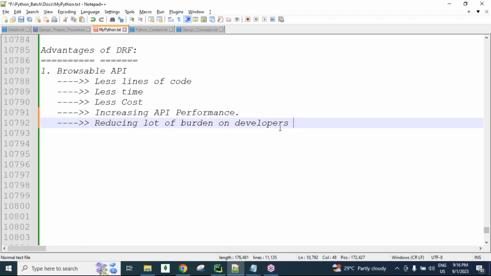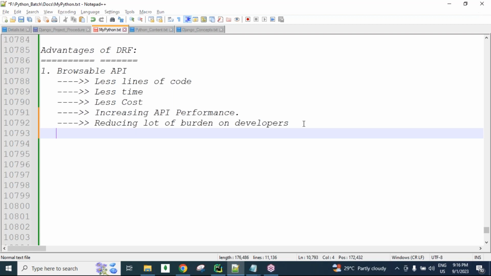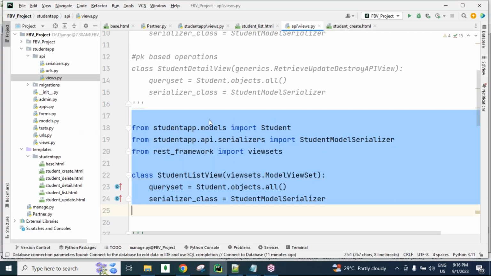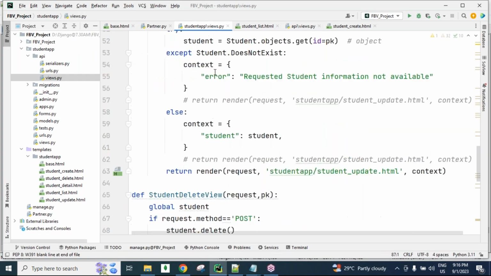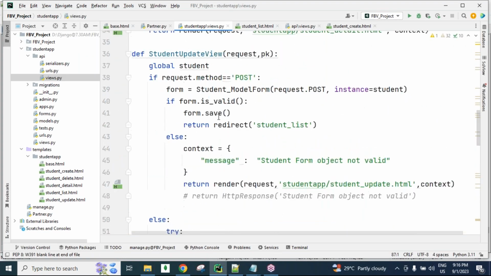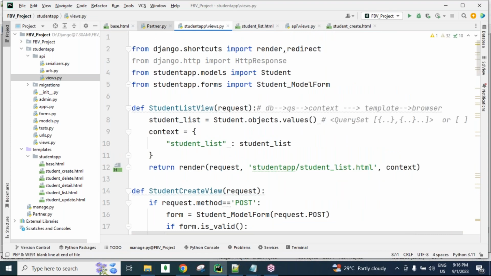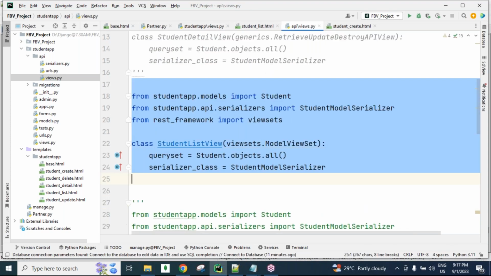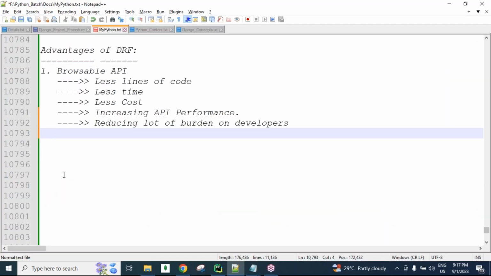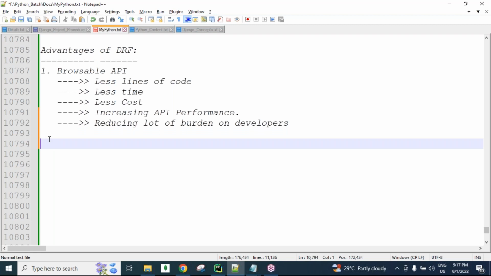There are obviously several benefits, like reducing burden. By using predefined classes and writing fewer lines of code, the burden on developers is reduced. You will understand all these things slowly in the coming days. Just one example is explained here. Using Django, all these lines of code are required; see here, a lot of lines of code we created using Django. The same thing using the Django REST framework takes just these 6 lines of code. That is the advantage of Django REST framework. How to write it, you will understand slowly.